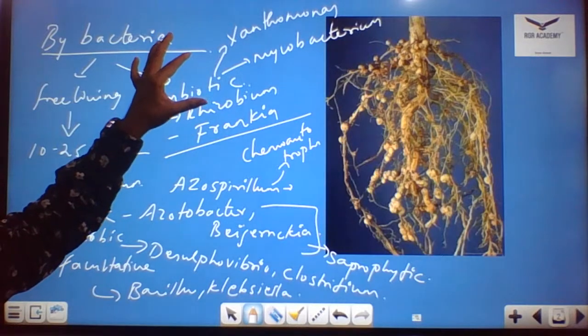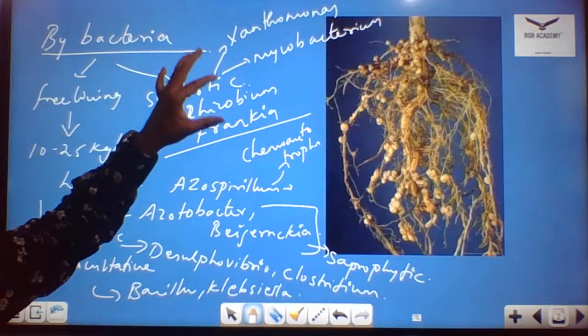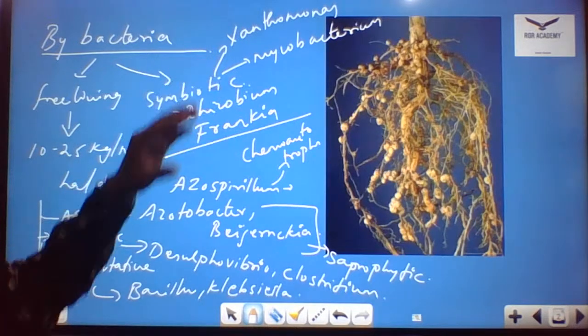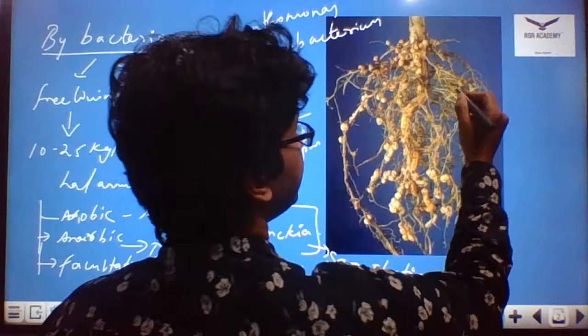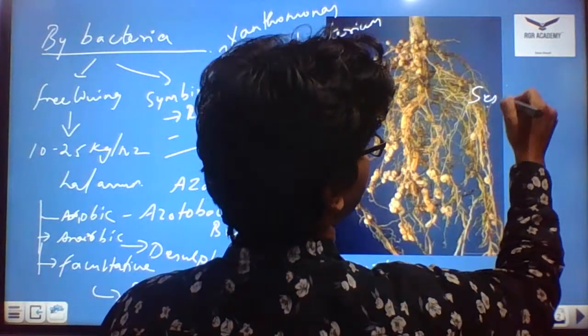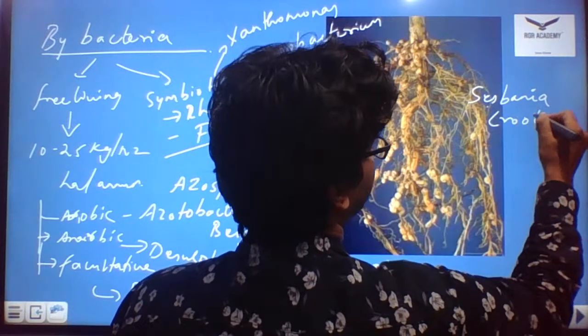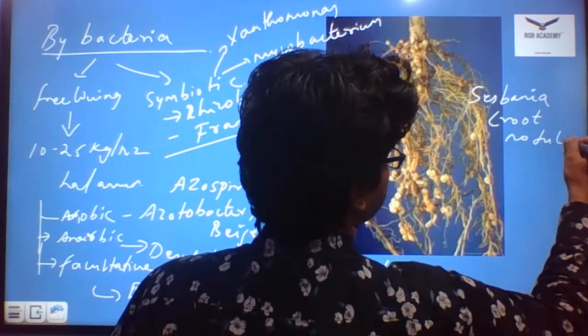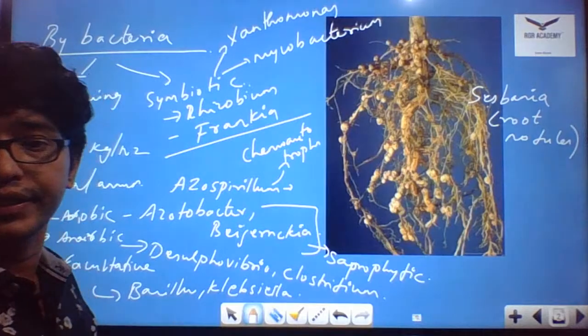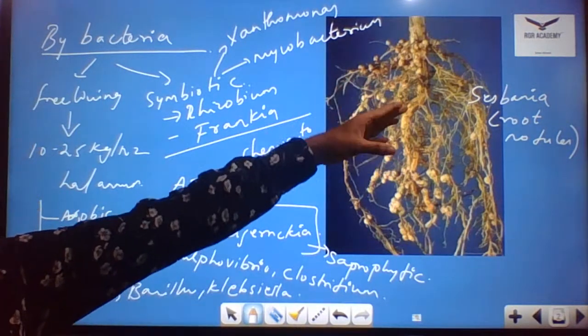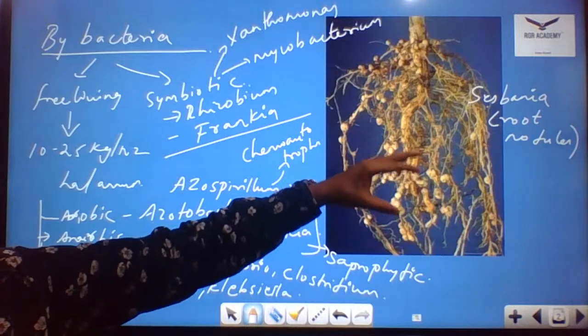And Rhizobium, you take, this can form stem nodules, and also root nodules. For example, you take Sesbania. Sesbania is an example which is responsible for formation of stem nodules. So you cannot expect nodules only in the root, but also you could see nodules in the stem part.